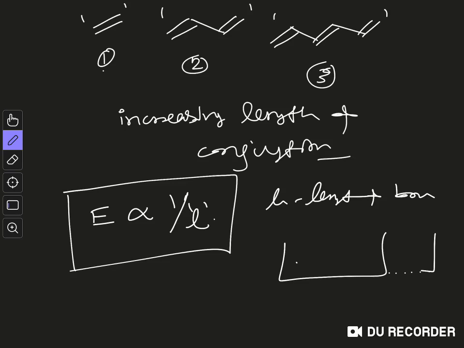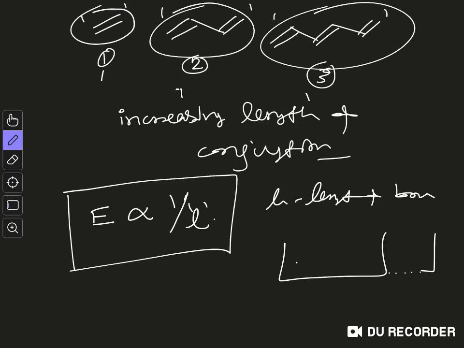Now from going 1 to 2 to 3, you can consider all these pi systems as a particle in a one dimensional box. This is a crude approximation, and it holds very strongly because it is reflected in the experimental data, right? So in 1 you have a very small system, in 2 a slightly larger system, and in 3 you are increasing the length of the box even more.